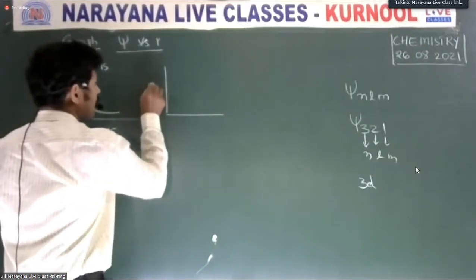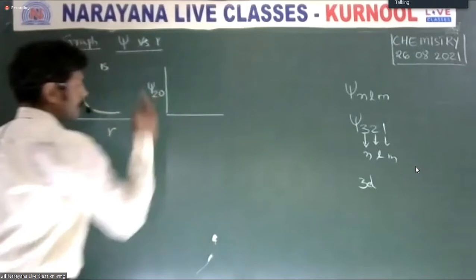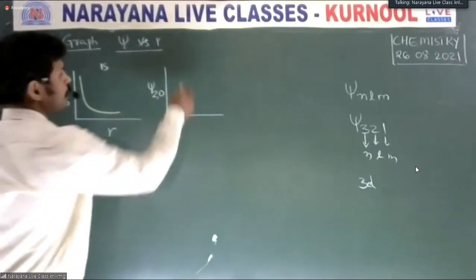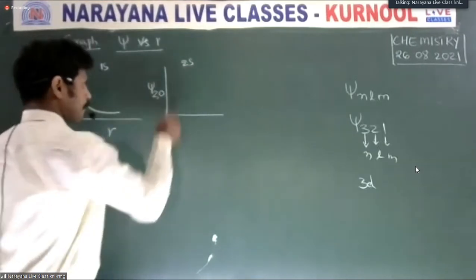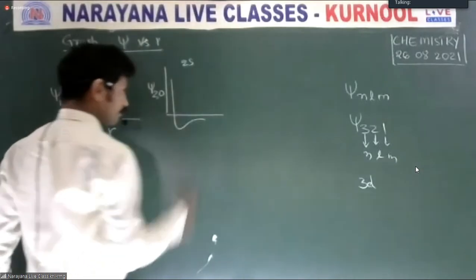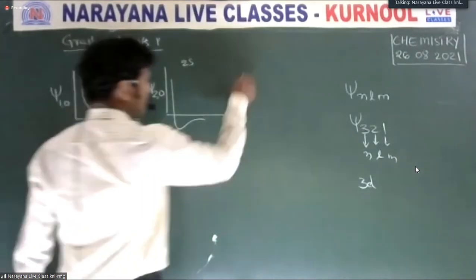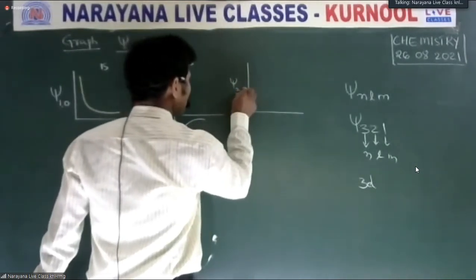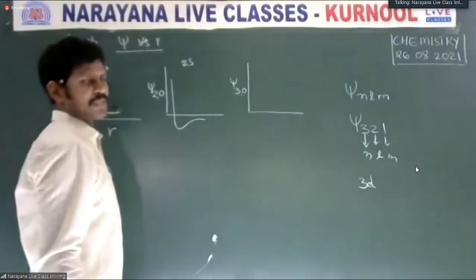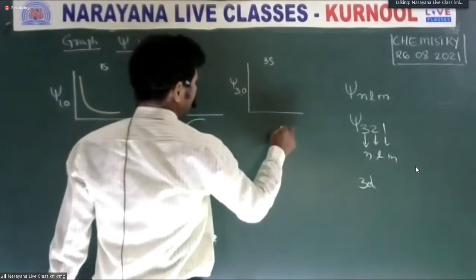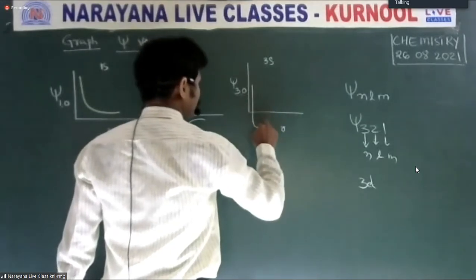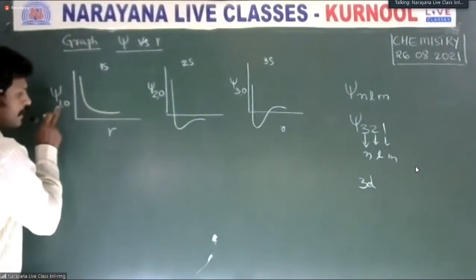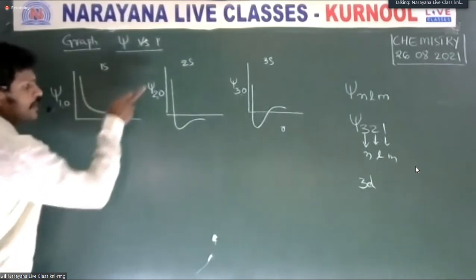Then psi 2, 0: n value 2, l value 0, it is a 2s orbital. Then the graph drawn for psi 3, 0, which means a 3s orbital, versus r. So observe clearly. This is the graph drawn between psi and r.